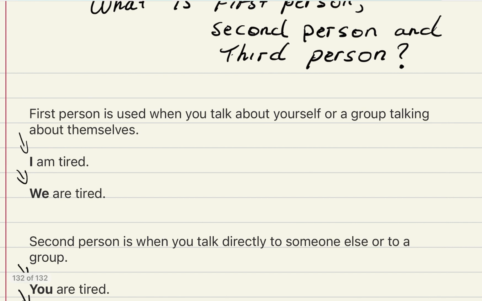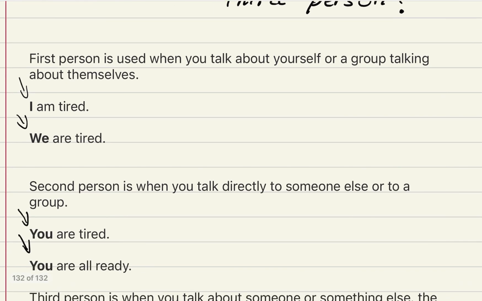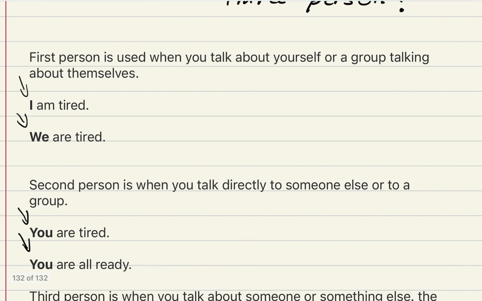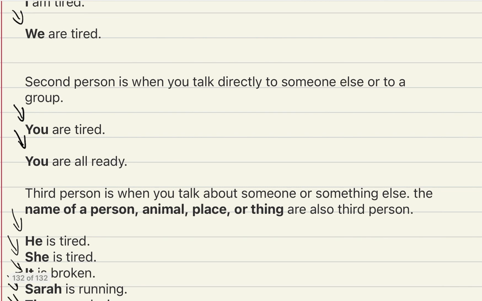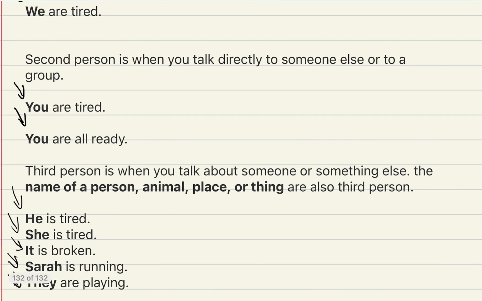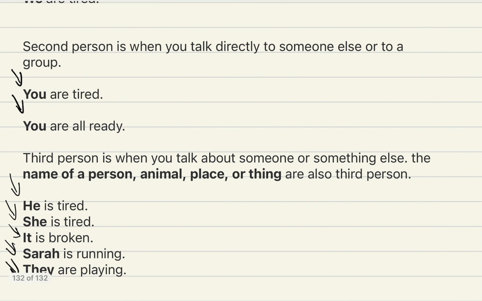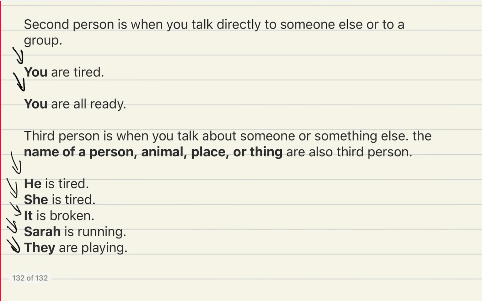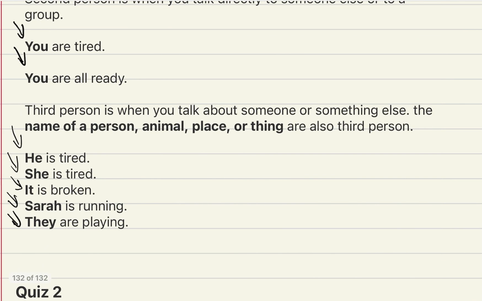So let's go through this quickly. First person, you're talking about yourself, and you usually use the pronouns I, we. Second person, you're talking directly to someone else or a group, and you usually use the pronoun you. And third person, you're talking with someone, but you're talking about someone or something else, and you usually use the pronouns he, she, it, and usually a name, and then the plural they. So let's do a quick quiz to see if you understand.